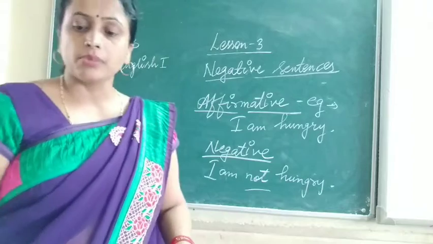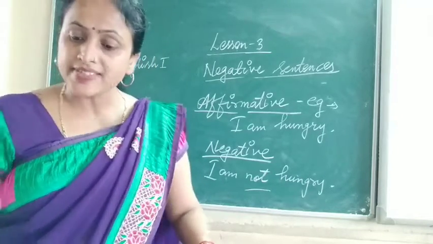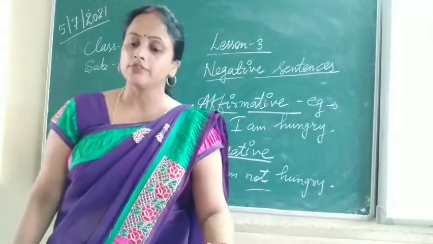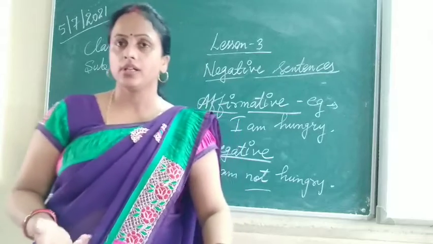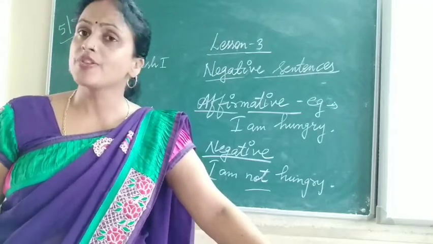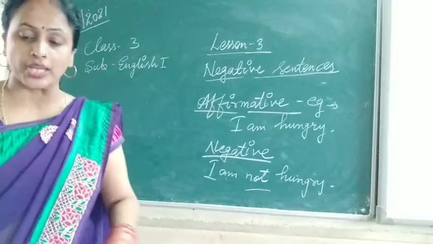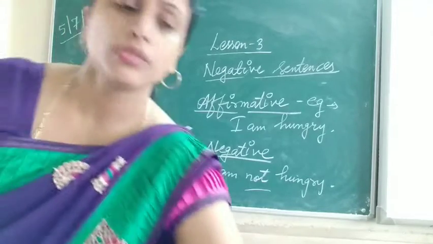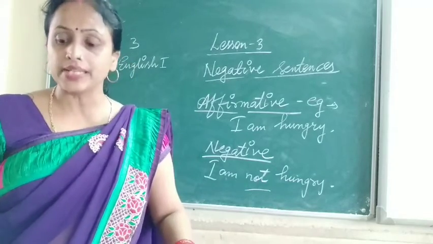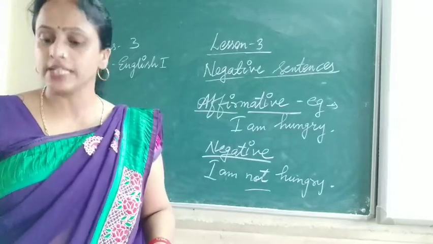Again we will take one more example. Now we will see negative sentences in the present continuous and the past continuous tense. How will we change into the negative sentence when it is in the present continuous and the past continuous form? There is a rule for changing into the negative sentence.